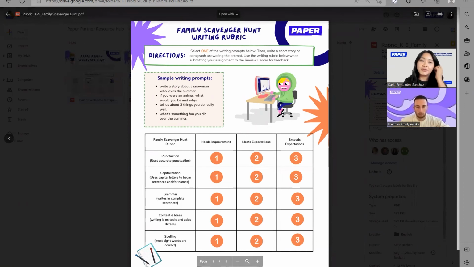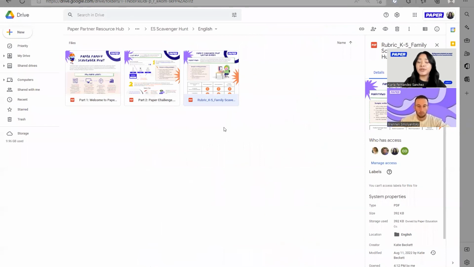Now, obviously, this isn't for grading, but here we're providing you with a rubric that you can use to also upload and let tutors know, hey, this is what's expected of me for this activity. You're more than welcome to use this, and we highly encourage you to use it to get that first step going and again, get you and your students feeling very, very comfortable with how to use Paper and all the different features that they can use and how to take advantage of them.